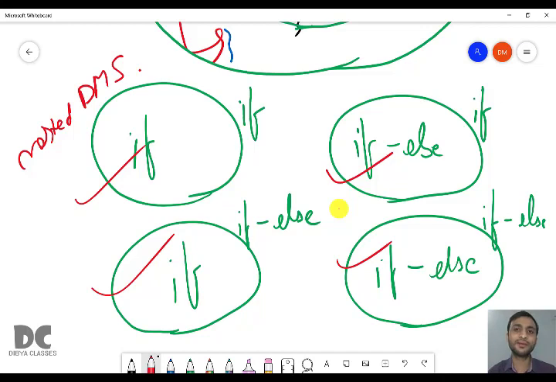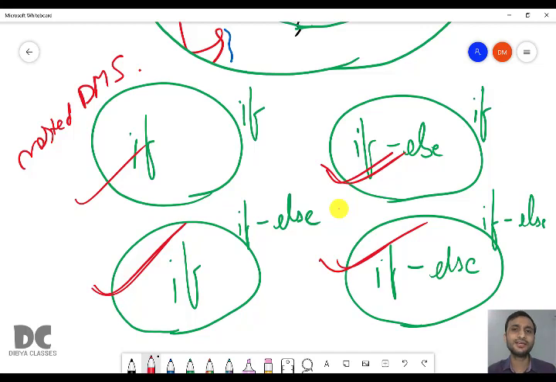Means within the curly brackets of if you will write another if. Inside the curly brackets of if you will write another if else. Inside curly brackets of if else you will write another if. Inside curly brackets of if else you will write another if else. All these are examples of nested decision making statements. Generally we call these nested if statements. So let us write a small program to understand nested if.